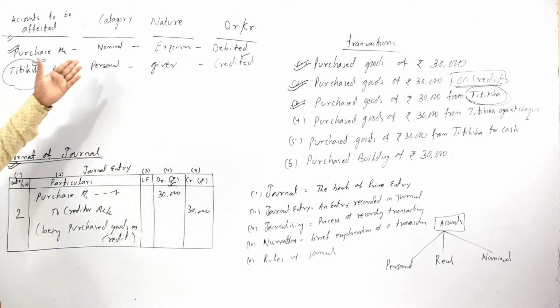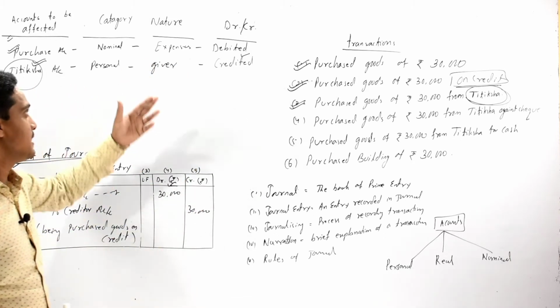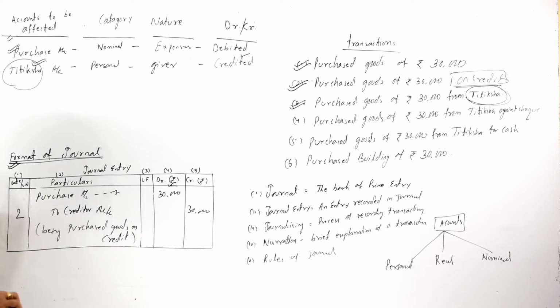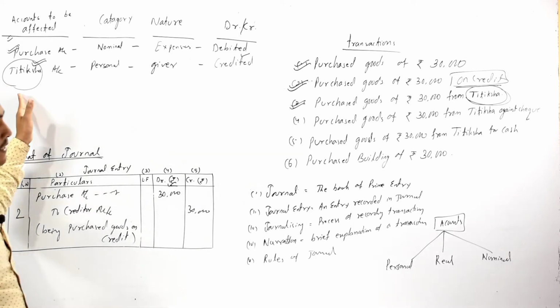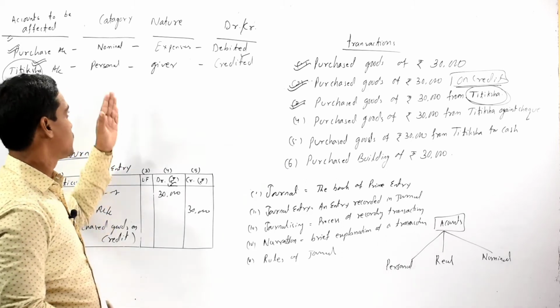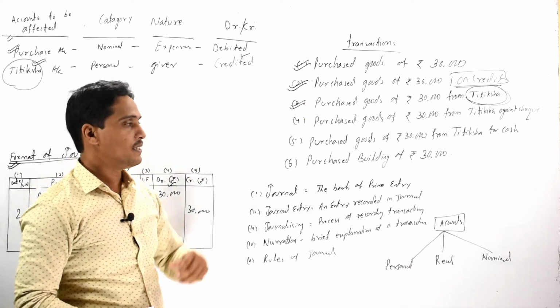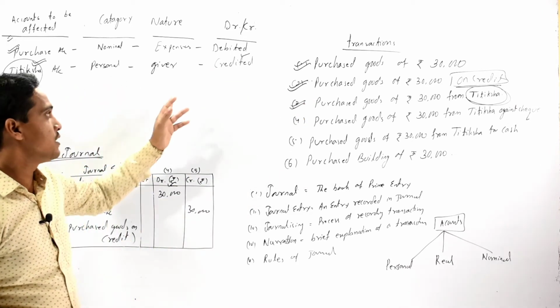As the purchase account is a nominal account and it is an expense, it should be debited. But Titiksha indicates the name of a particular person, so it is a personal account, and here Titiksha is the giver, so it should be credited.